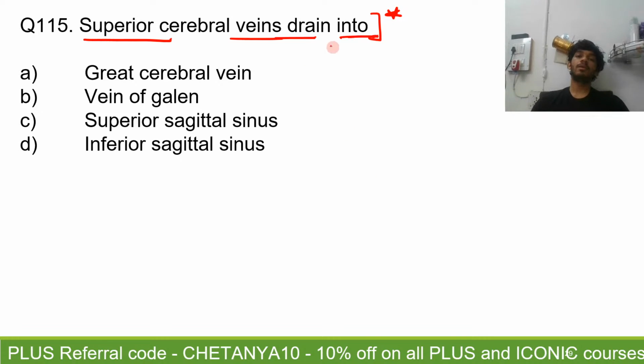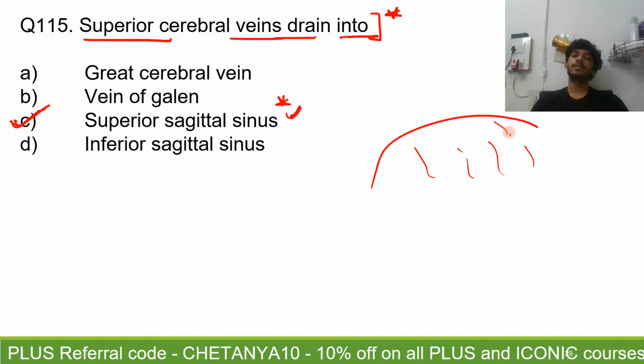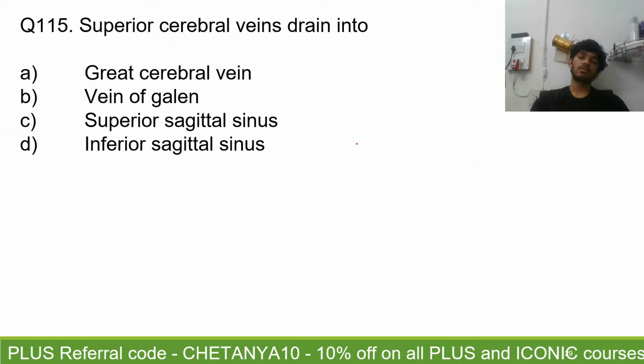Yes, so the superior cerebral veins drain into the superior sagittal sinus, right? Superior sagittal sinus is the correct answer. This is the superior sagittal sinus running here, and here you will have the superior cerebral veins, and they will all drain here into the superior sagittal sinus.